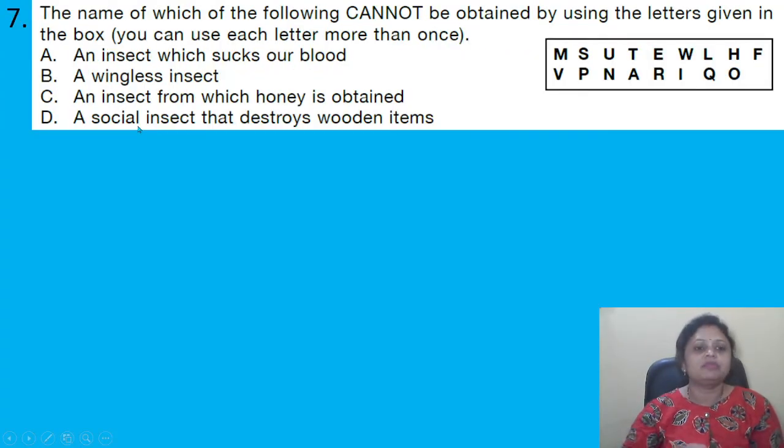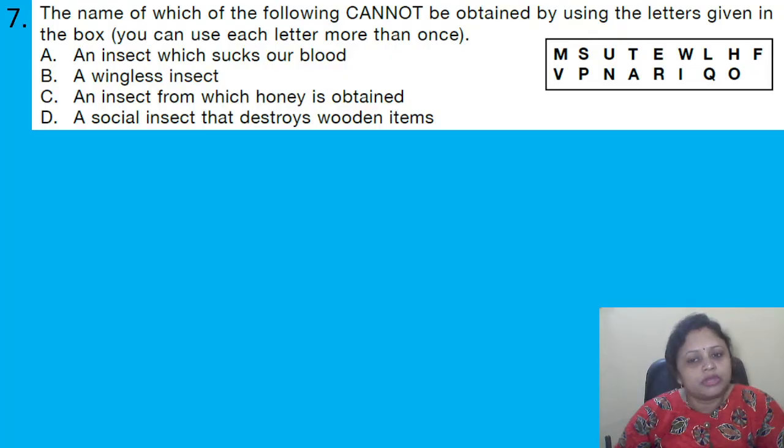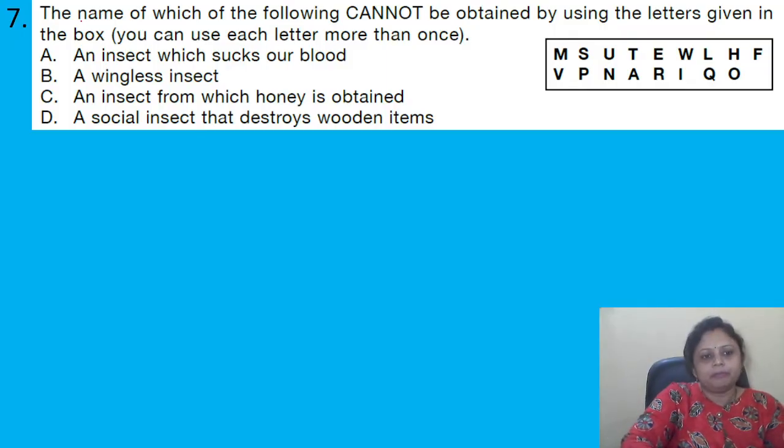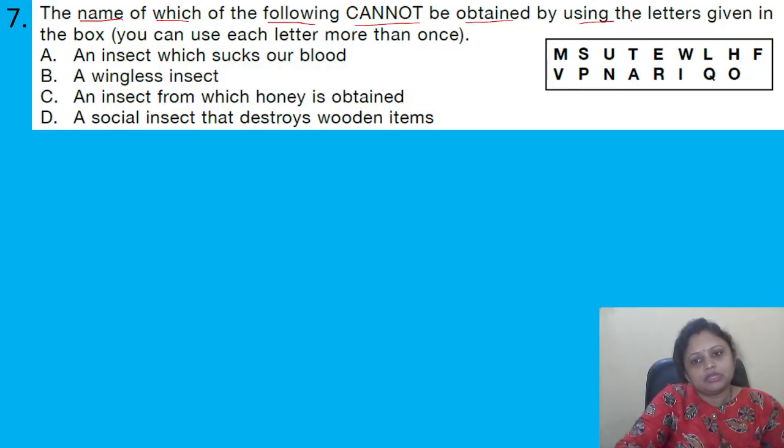Coming to the next question, the name of which of the following cannot be obtained by using the letters given in the box? You can use each letter more than once. Options are A, an insect which sucks our blood. B, a wingless insect. C, an insect from which honey is obtained. D, a social insect that destroys wooden items. Okay, so we have to find the name of which of the following cannot be obtained by using the letters given in the box. We can use each letter more than once.